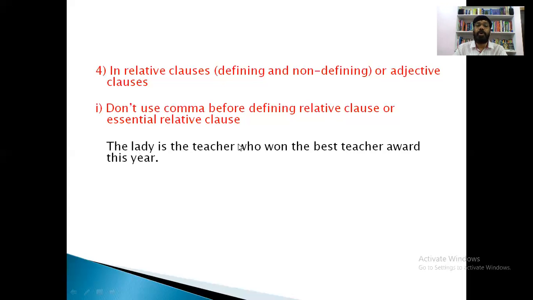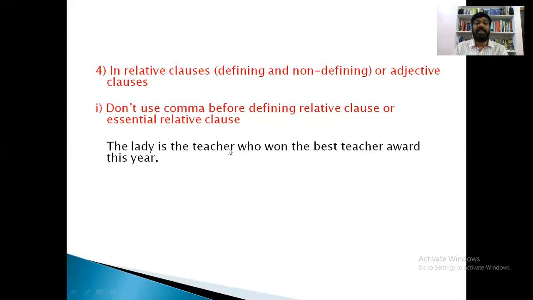If we stop with this sentence, it is not understandable, because there is no clarity about who the teacher is. So what is this clause doing?